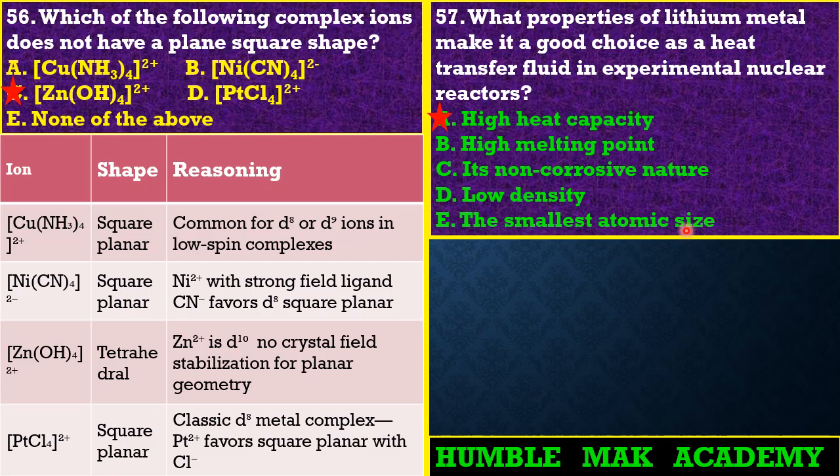So density has nothing to do with it. Then small atomic size, no, guys. So the only option is option A. Okay, now guys, why is option A correct?